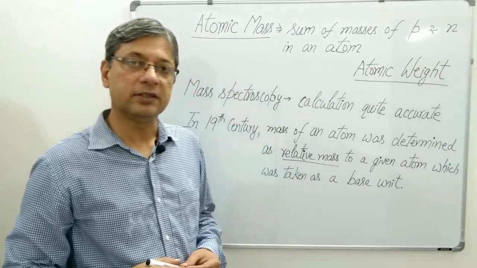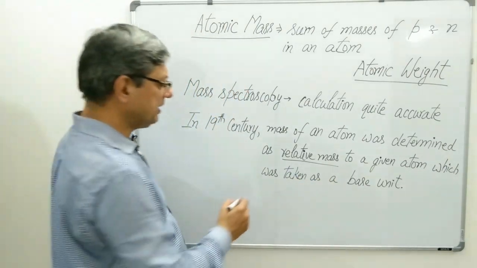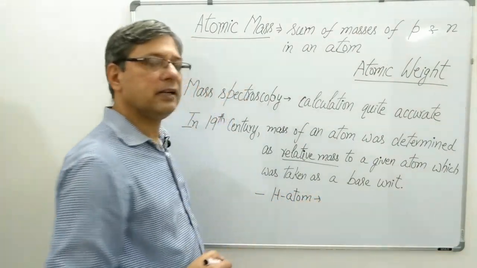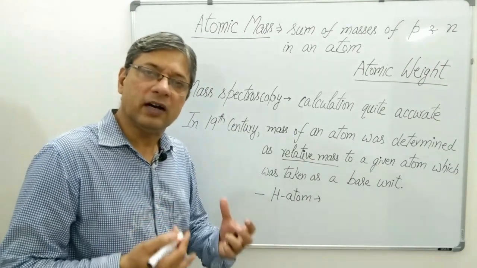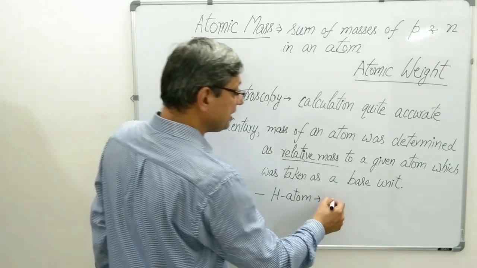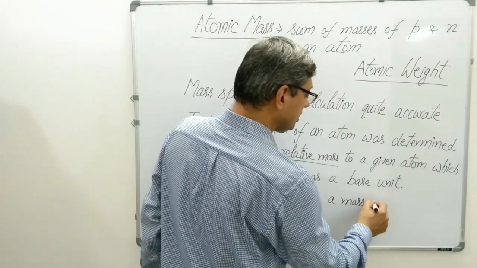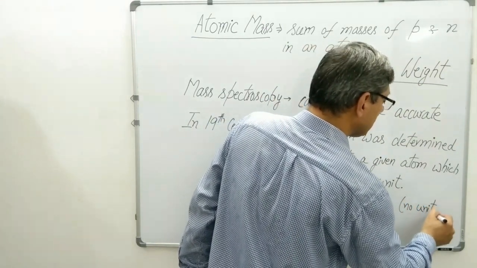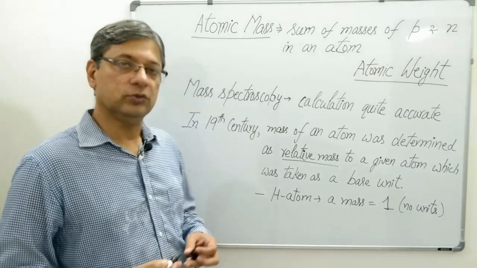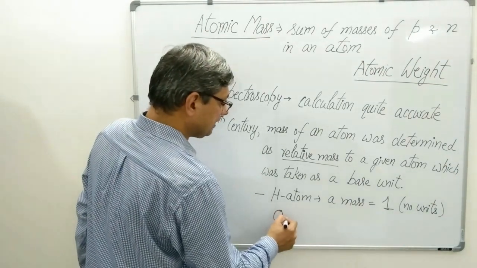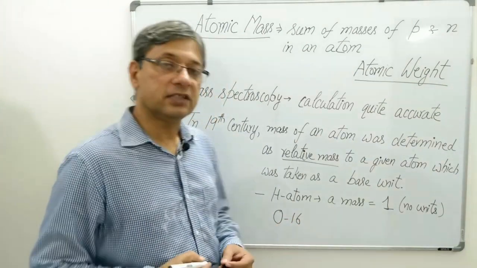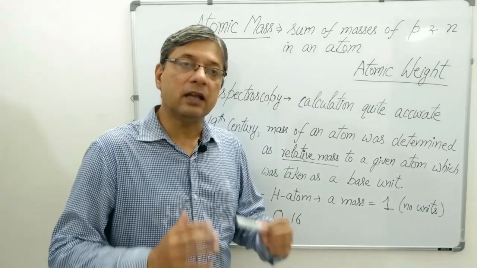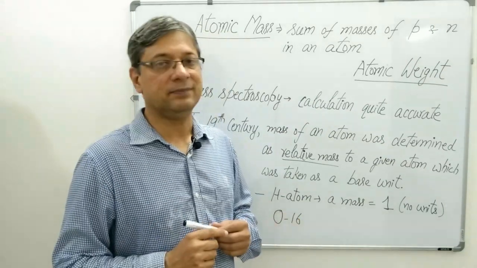In the 19th century, the mass of an atom was determined as relative mass to a given atom which was taken as a base unit. The hydrogen atom was the lightest atom, so it was taken as the base atom for determining the mass of other atoms. It was assigned a mass equal to 1. No units were there, meaning atomic mass at the time had no units. If the oxygen atom had a mass of 16, it meant the oxygen atom was 16 times heavier than the hydrogen atom.